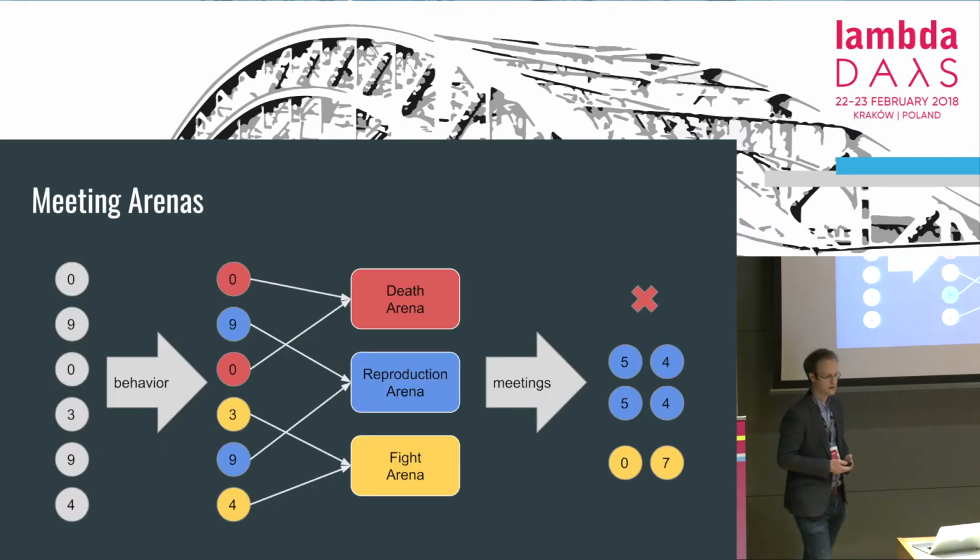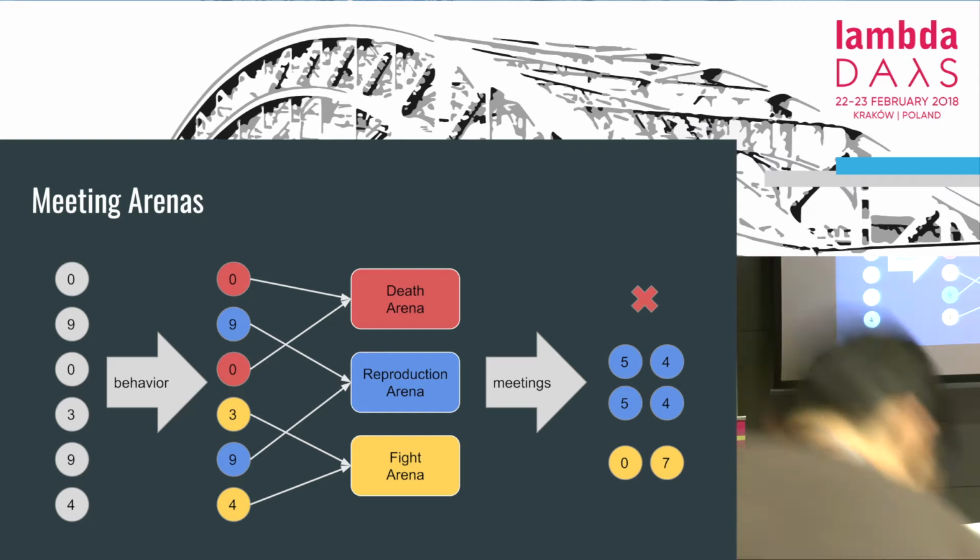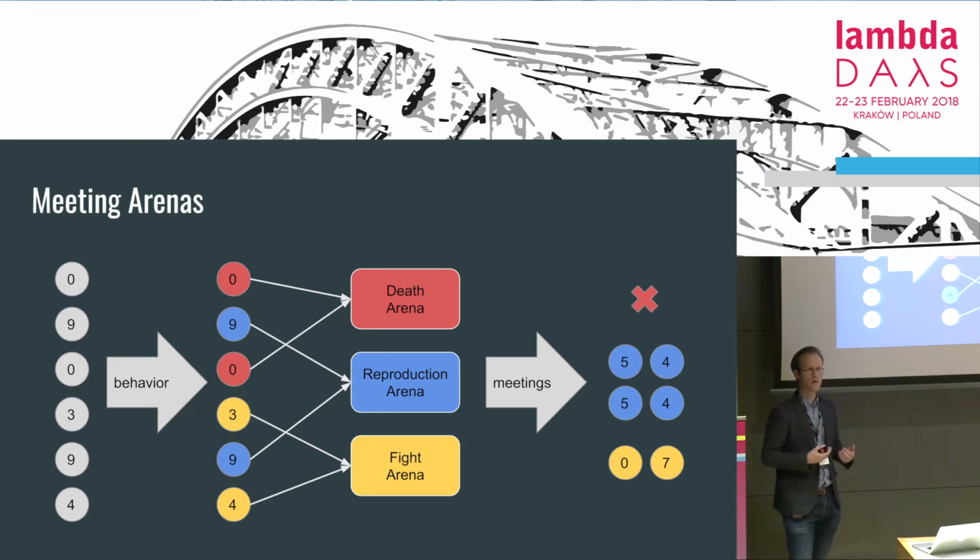So how does it connect? Well, in other words, we first compute the behavior of every agent. This is similar to the mapping phase of a MapReduce algorithm. Then we group agents of similar behavior into what we call meeting arenas. And in these arenas, we apply the meeting function on every group of agents. Every such meeting may potentially yield a new set of agents, which may be empty, like in the death arena, or which may be increased, like in the case of reproduction. And finally, we combine all the results from all the meetings from all the arenas